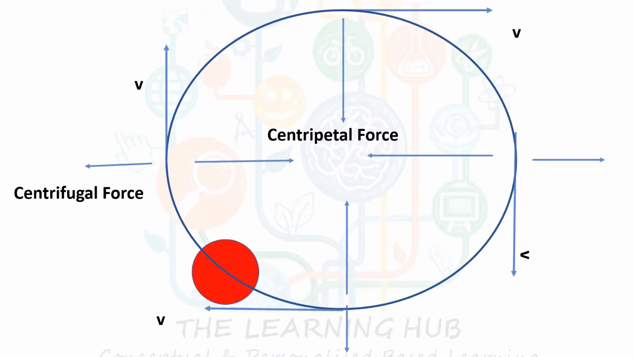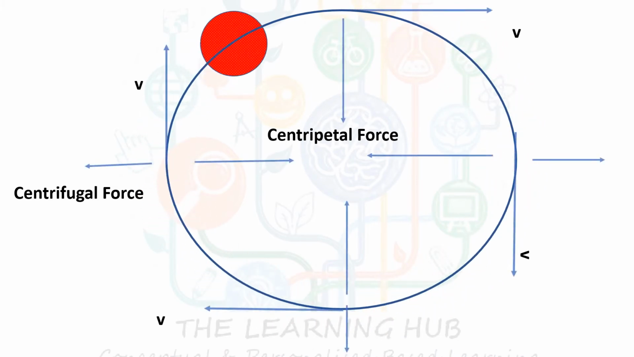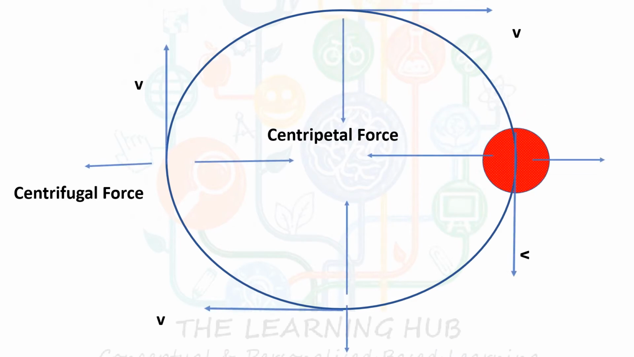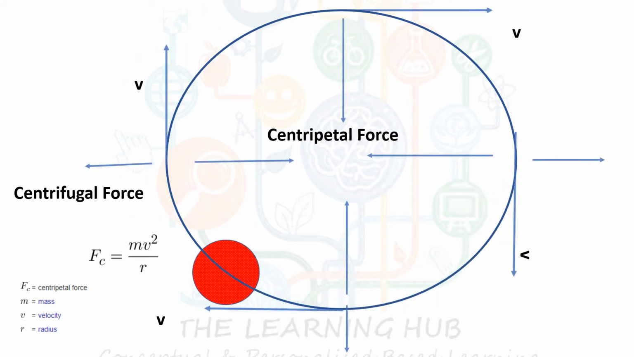In the case of a uniform circular motion, the acceleration is v square by r. So if the mass of the particle is m, we can say from the second law of motion, force is equal to mass into acceleration. So this results in m v square by r.